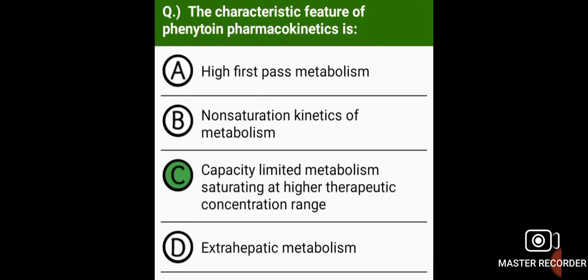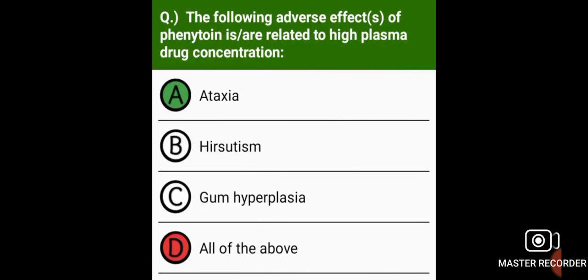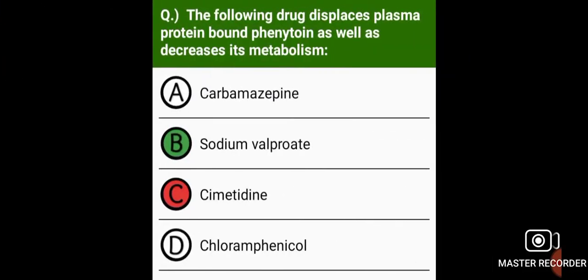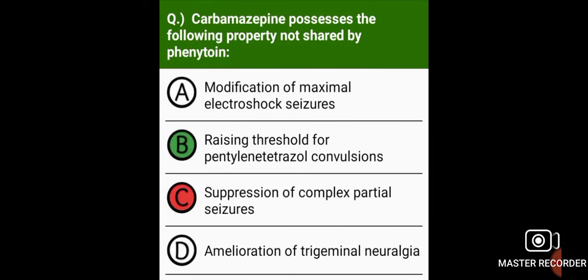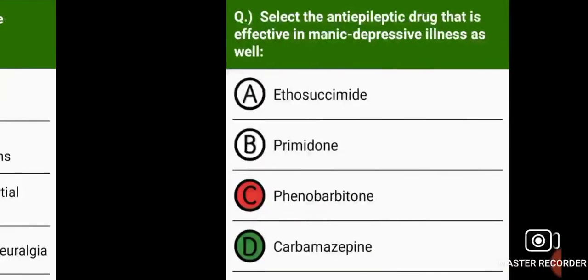The characteristic feature of phenytoin pharmacokinetics is capacity-limited metabolism saturating at higher therapeutic concentration range. The following adverse effect of phenytoin is related to high plasma drug concentration. Ataxia. The following drug displaces plasma protein bound phenytoin as well as decreases its metabolism. Sodium valproate. Carbamazepine possesses the following property not shared by phenytoin: raising threshold for pentylenetetrazole convulsions.